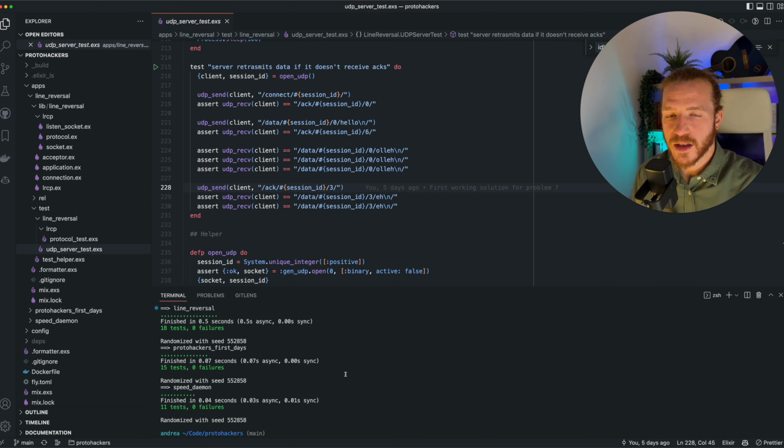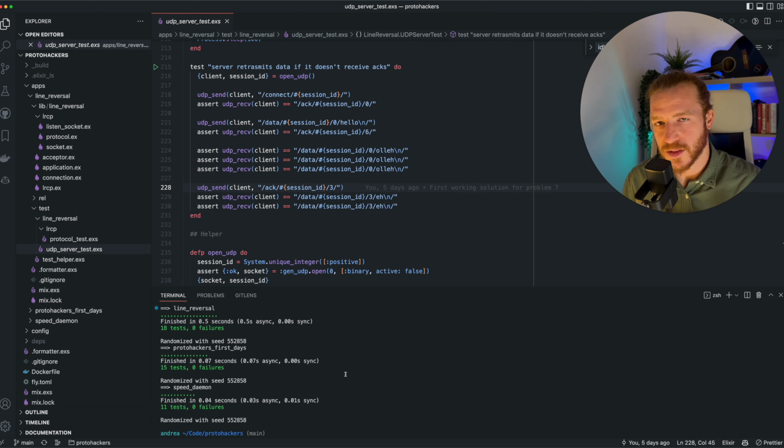So they all pass. So we're ready to deploy, and as you might have noticed from the output of my test run, I made some changes to this repository compared to the previous videos. To keep things tidy, I refactored this repository from a single Elixir application to an umbrella mix project with a bunch of applications inside it, and it's going to be one application per problem from now on. This is just really a preference, but it makes my life easier a little bit by isolating solutions to different problems as different applications.